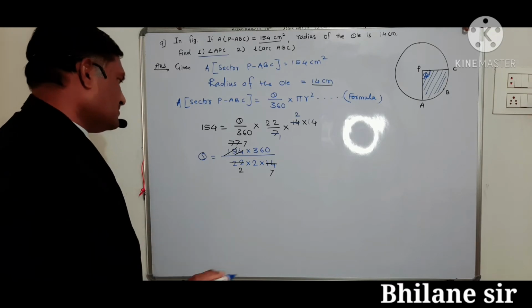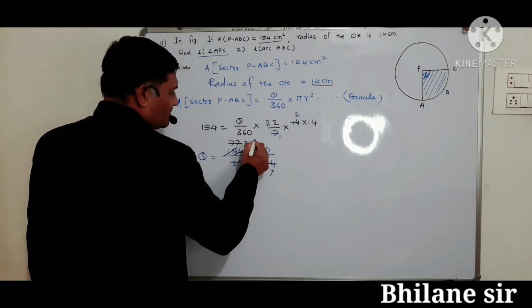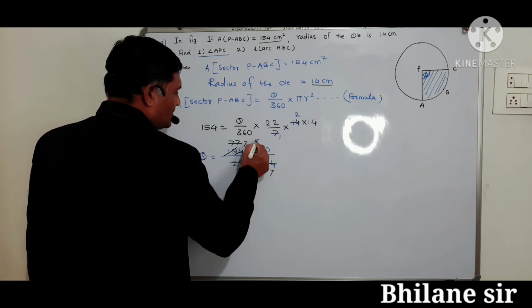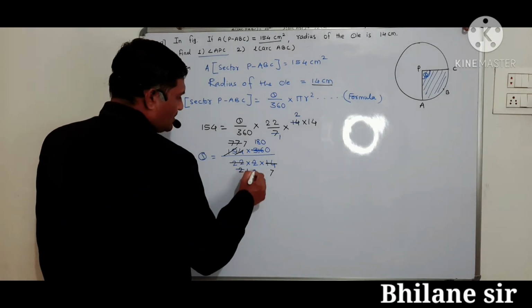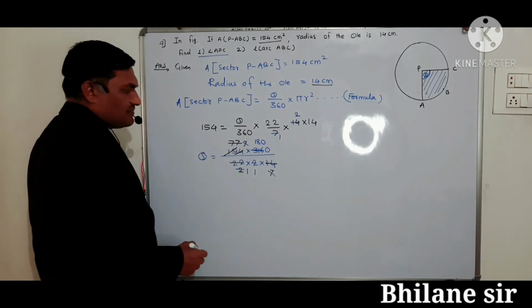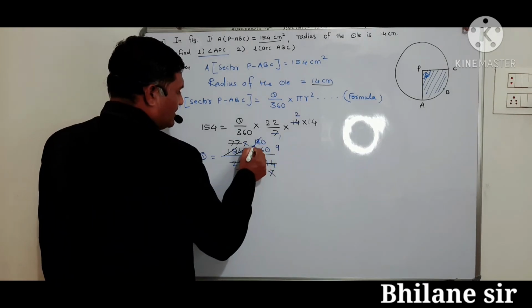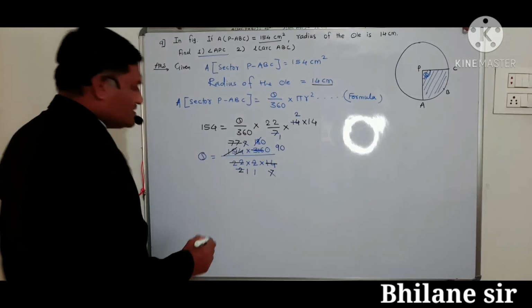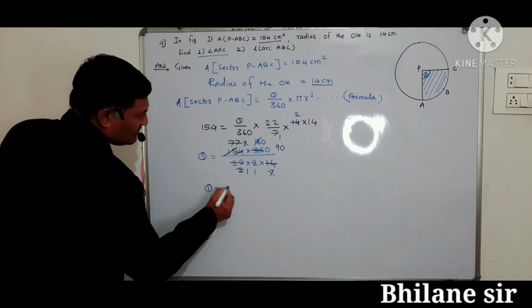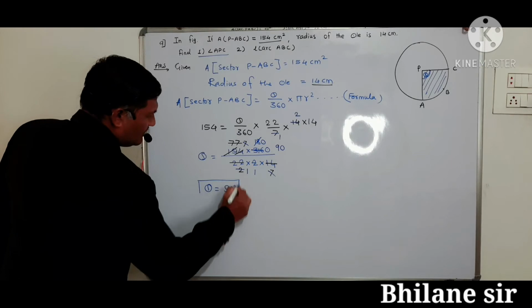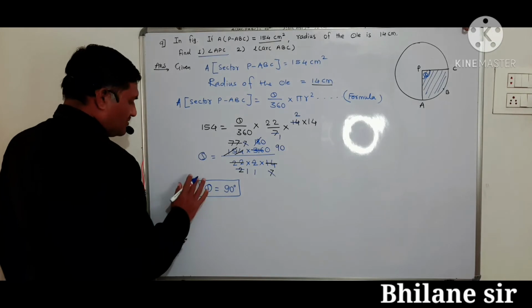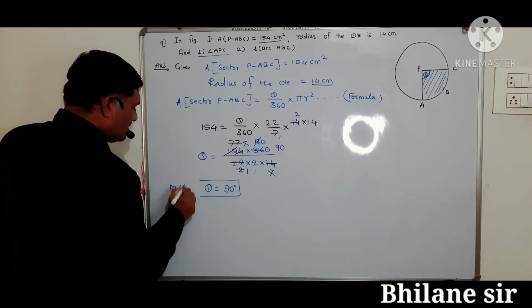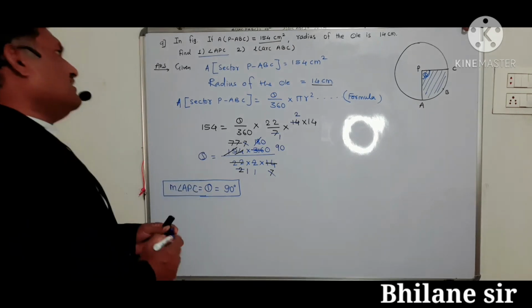Also here 2 1s are 2, 2 1s are 2, 1 put here, 2 8s are 16, this 0 put here. Then now 2 1s are 2, this 7 get cancelled, 2 9s are 18, this 0 put here. That is theta is equal to 90 degree. This is the first answer. Angle APC. Therefore, we can write here measure angle APC is equal to theta is equal to 90 degree.